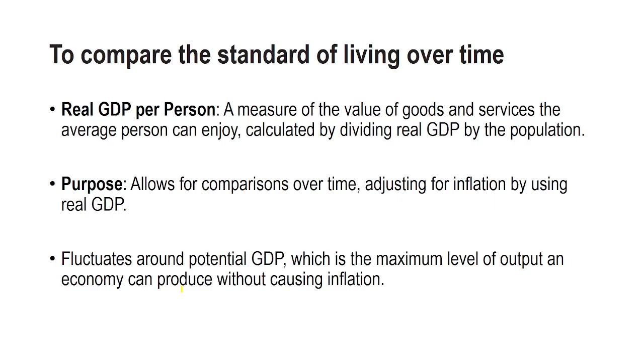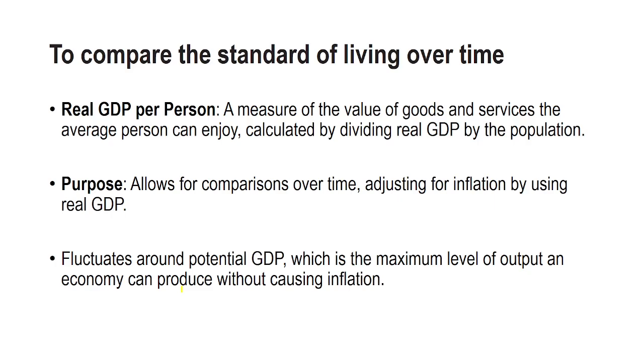The next purpose of comparing the standard of living over time relates to fluctuation around potential GDP. Real GDP per person doesn't stay constant. It fluctuates around something called potential GDP. In fact, potential GDP is the maximum level of output an economy can produce without causing inflation.